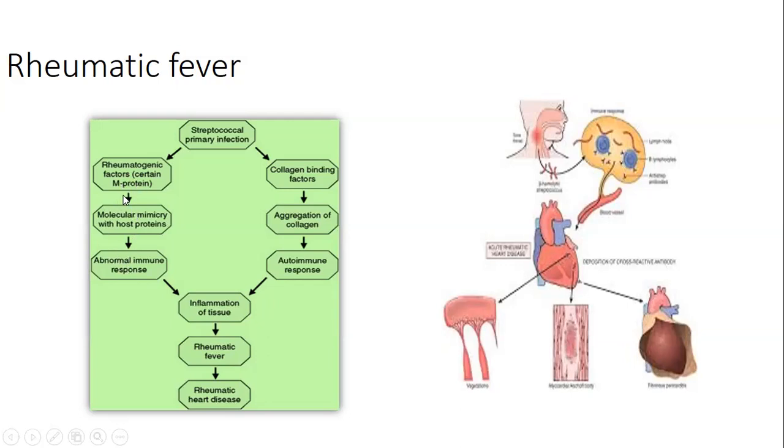Antibodies are formed against this M protein, which then cross-react with the host tissue. That is the inflammation of the tissue. Another mechanism is that whenever there is streptococcal infection, there is destruction of the tissue and collagen binding factors are exposed, with aggregation of collagen, and they produce an autoimmune response. Ultimately, there is inflammation of the tissue, and rheumatic fever and rheumatic heart disease occur.